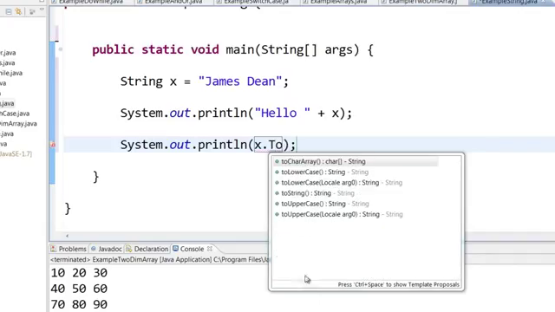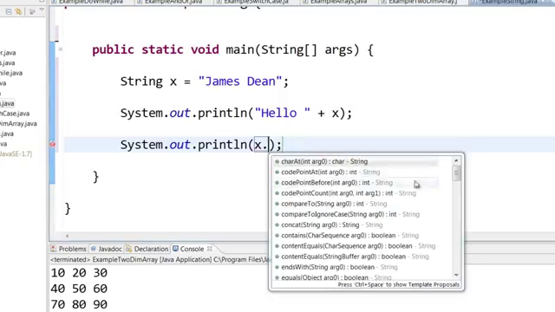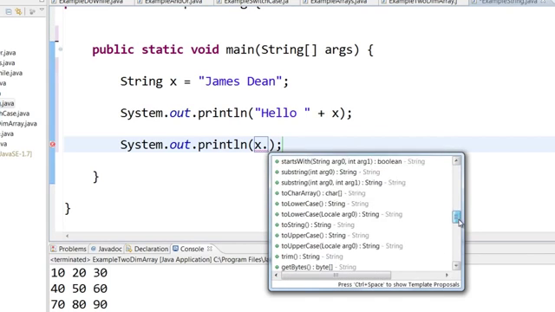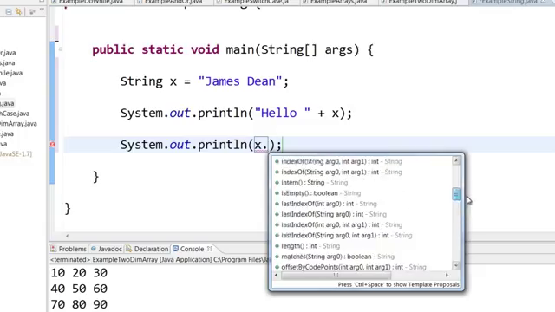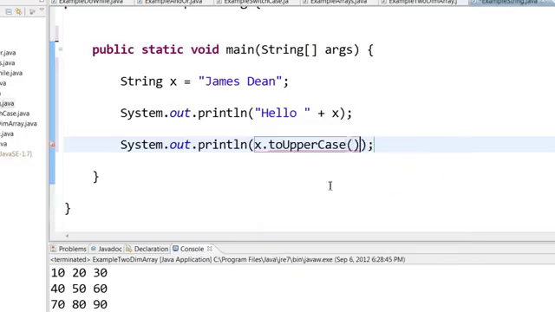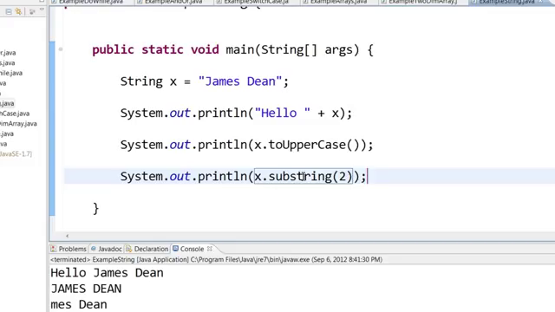toUpperCase. Now like this, there are so many different methods. You can see here, when I say x dot, you have all these methods that you can use. That is trim, uppercase, substring and all those things. We will take a look at a few of these string methods. x dot toUpperCase will convert that particular string into uppercase. So x dot substring of 2 will print everything from the second character.